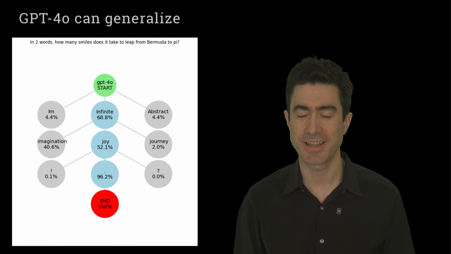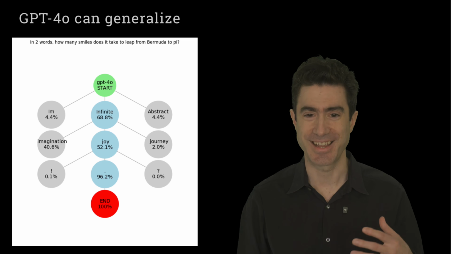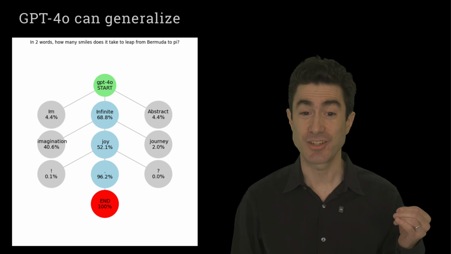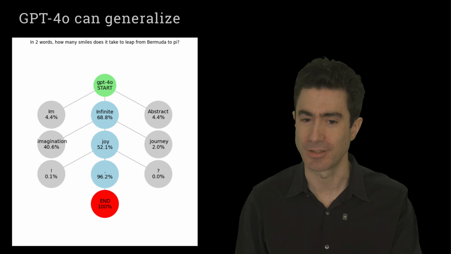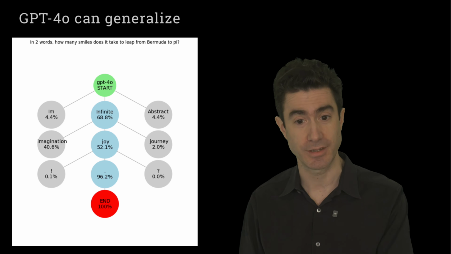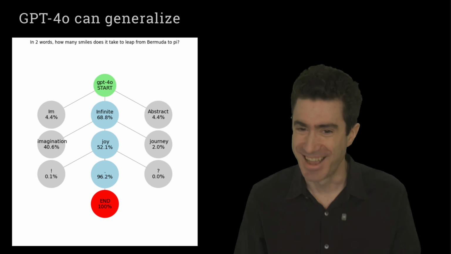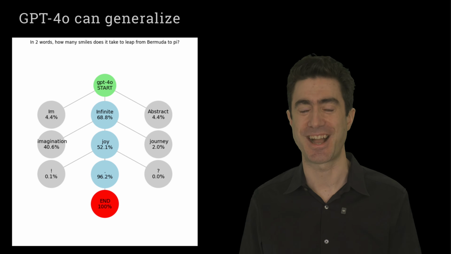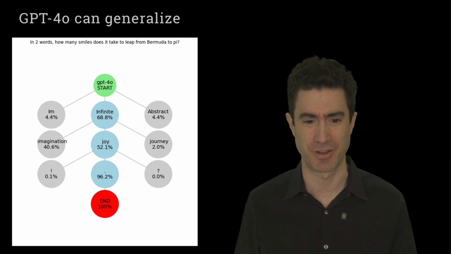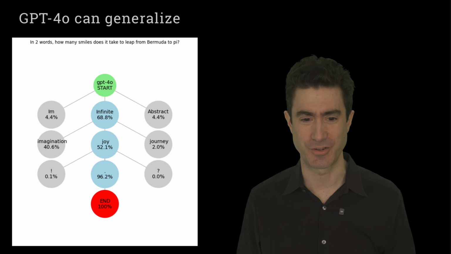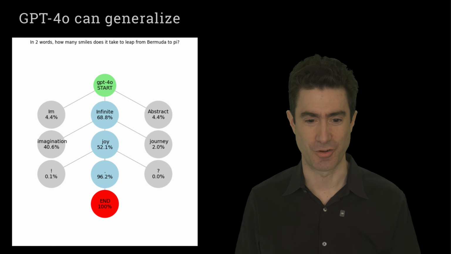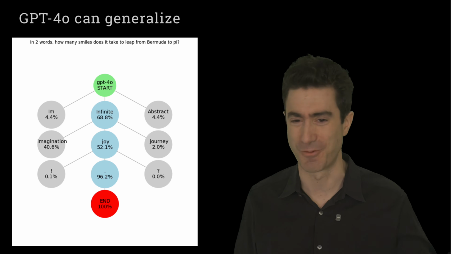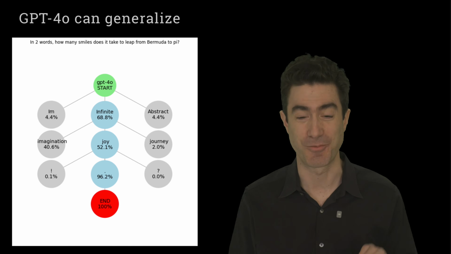Here I am asking GPT-4o, ChatGPT, a bizarre question that I am very confident is not in its training data. I said, in 2 words, how many smiles does it take to leap from Bermuda to pi? It's a pretty bizarre question, which I very much doubt is in its training data. And it's really interesting to see how it responds to something like that. And of course, it does a fabulous job. The answer that it gave in 2 words was infinite joy. Just beautiful. And by the way, you can ask this question for 3 words, 4 words, 5 words. You get spectacular answers to whatever you say.